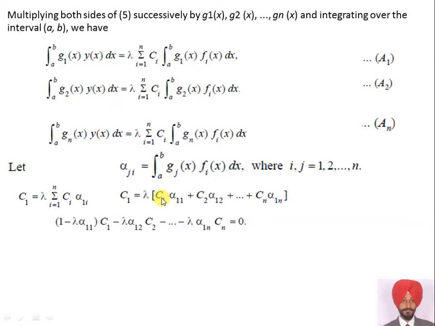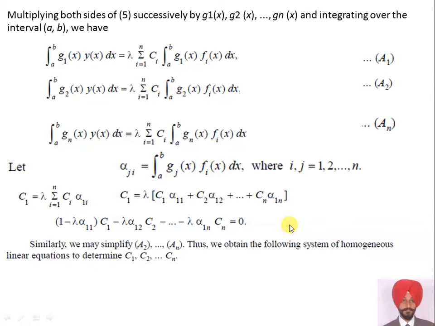After simplification of this equation, I shift the c_i terms to this side. I got 1 minus lambda alpha_11 C1 minus lambda alpha_12 C2 and so on is equal to 0. This is our first equation.